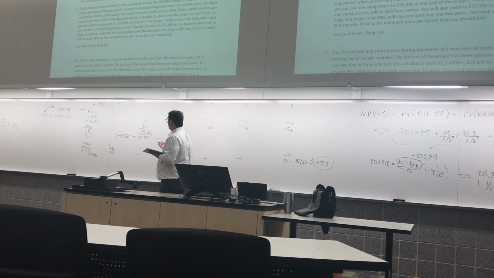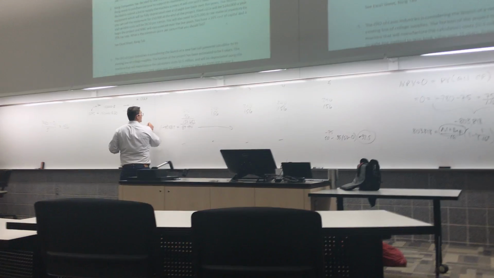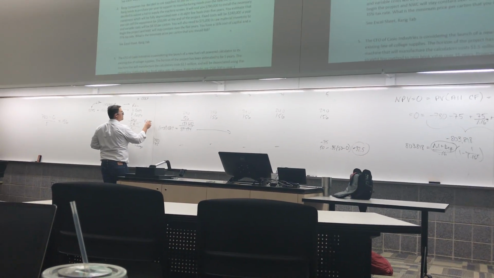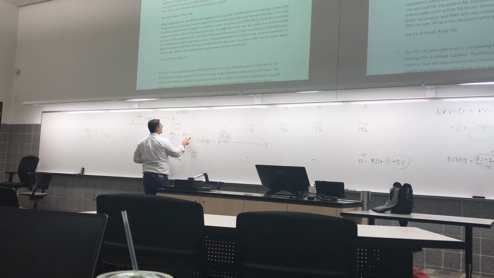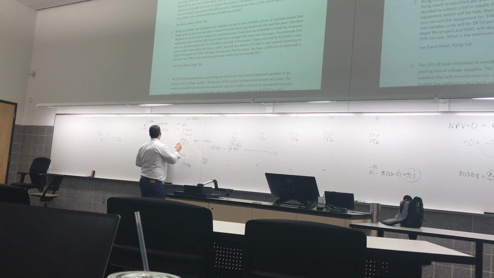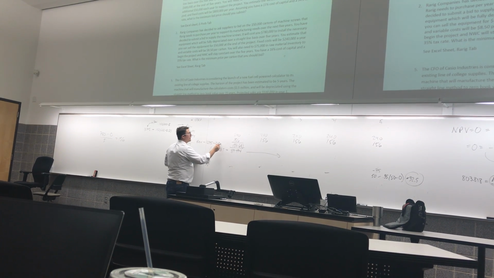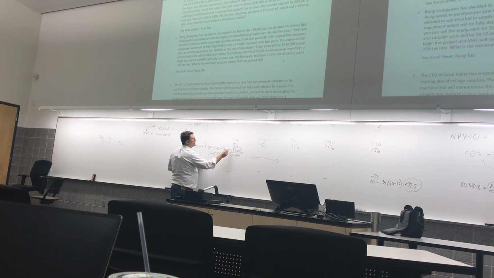And then we know that our EBIT itself comes from our revenue minus our costs. Our variable costs are $1,275. Our fixed costs are $240,000. And our depreciation is $156, right?